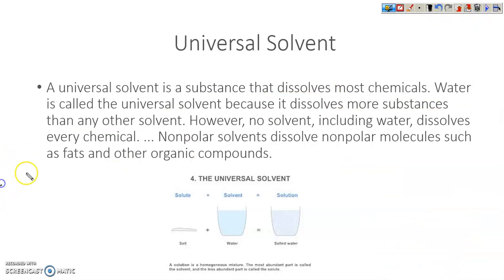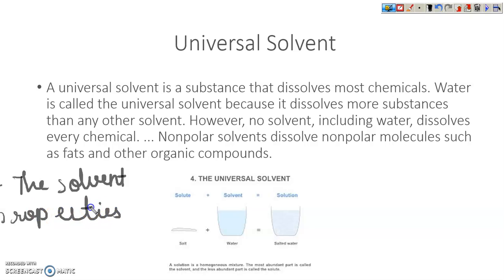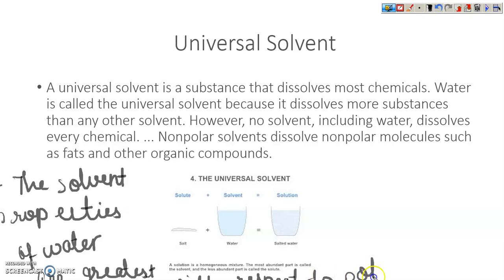The solvent properties of water are greatest with respect to polar molecules.